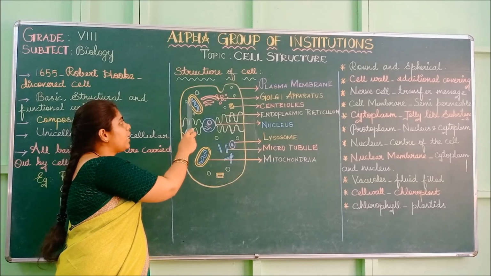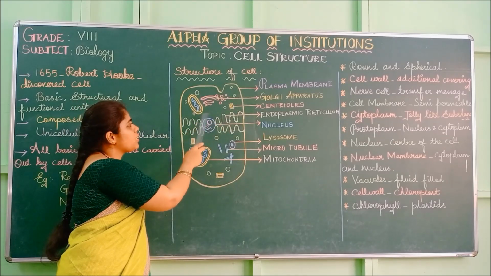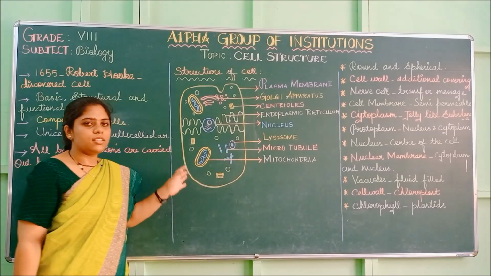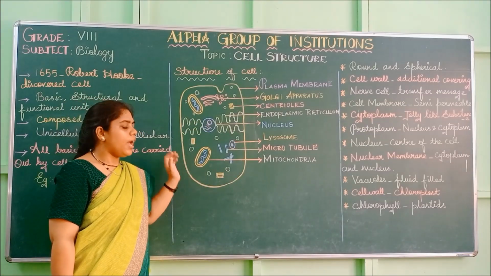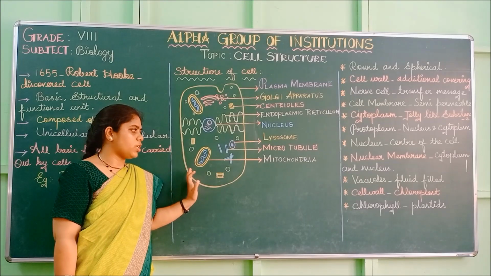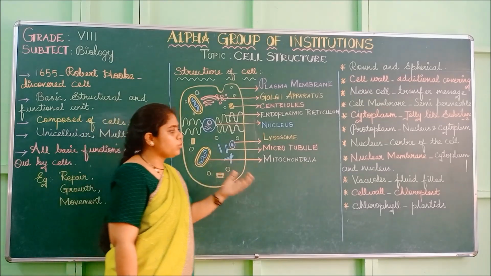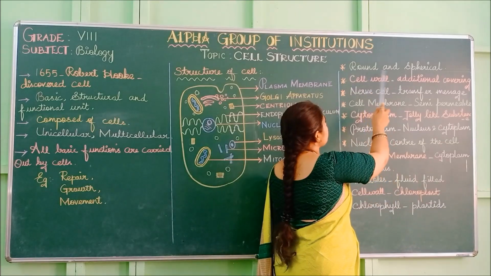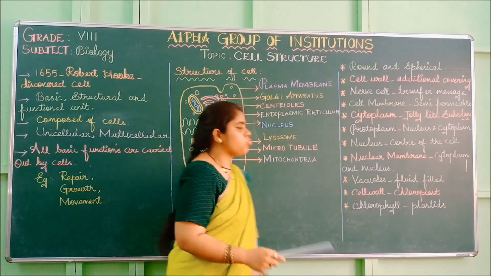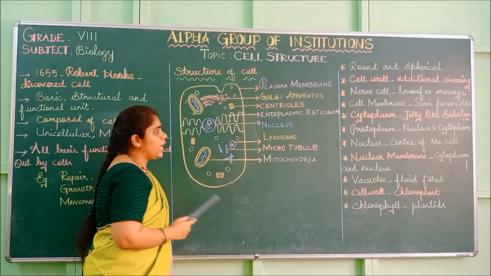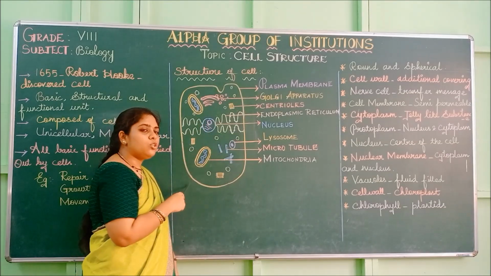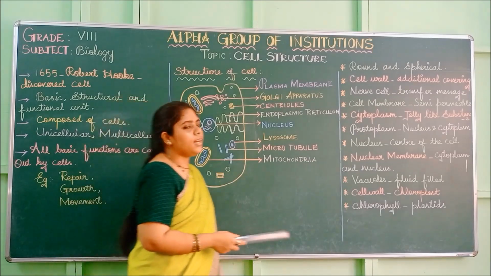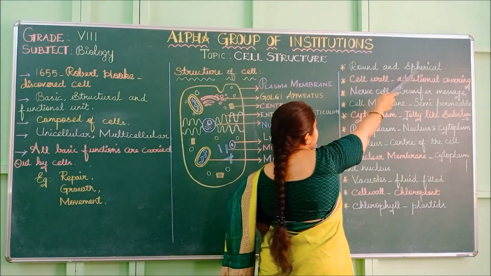And here and there you can find ribosomes. These are the ribosomes throughout the cell. So this is the structure of the animal cell and the basic structure of a cell. Next we are moving on to the characteristics. First, we saw it is round and spherical. The structure of the cell will be round and spherical. They denote the shape of the cell.